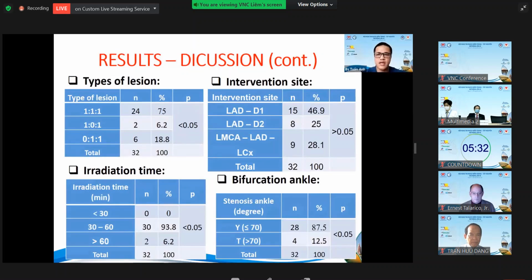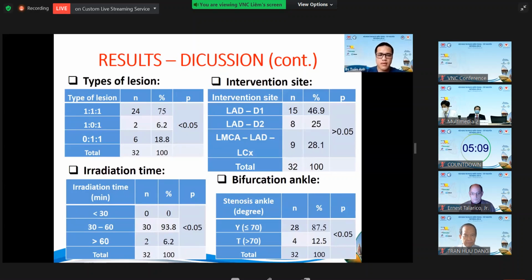Now I'm going to take a look at lesion characteristics. Technically, with the minicrush or crush technique, the larger the angle between the distal main branch and the side branch, the higher the probability of rewiring to the side branch. Therefore, the minicrush technique is often chosen for a Y-shaped angle.